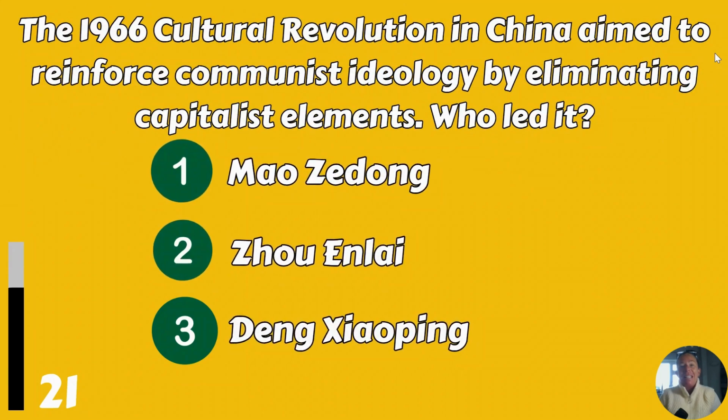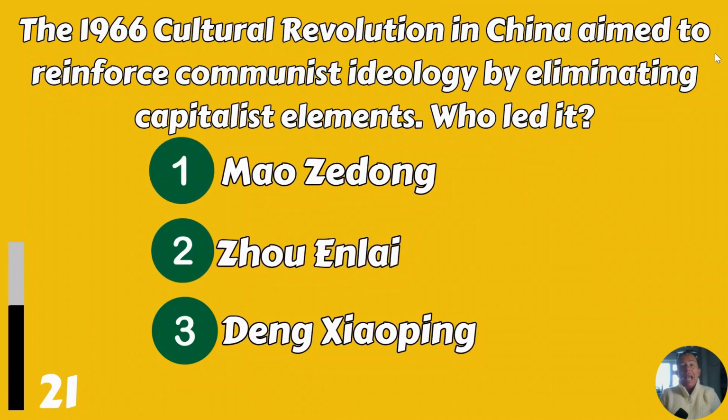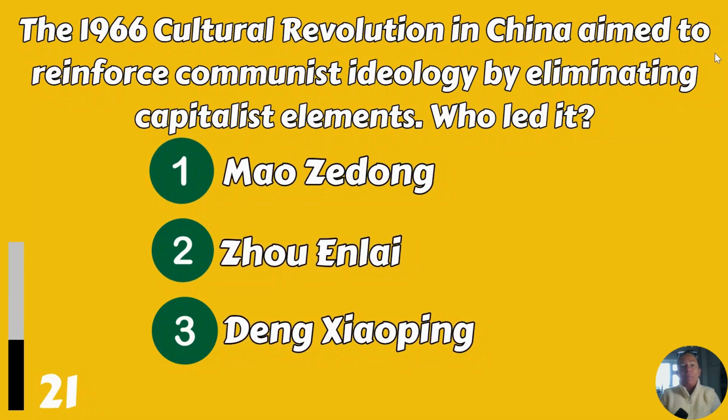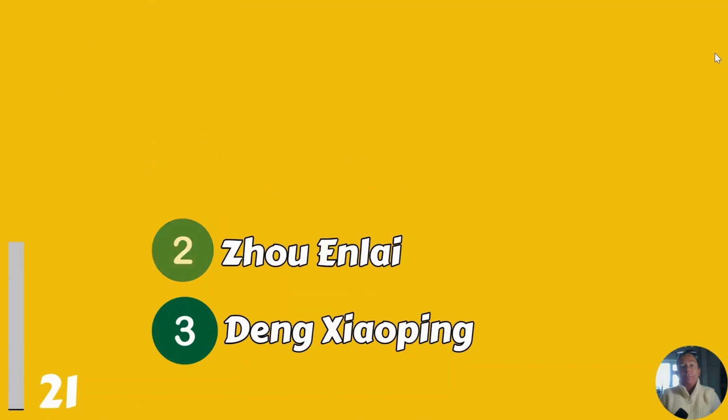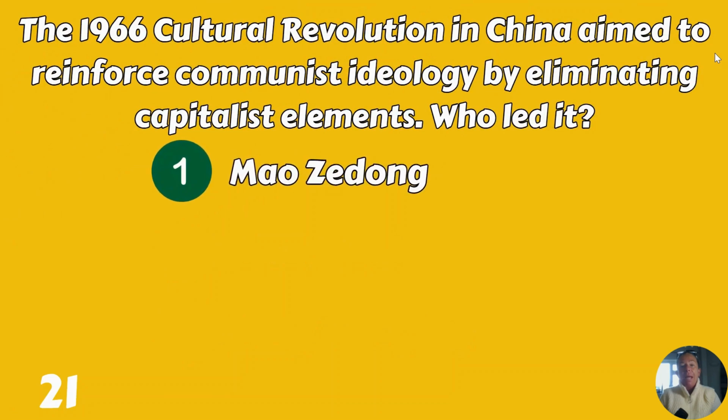The 1966 Cultural Revolution in China aimed to reinforce communist ideology by eliminating capitalist elements. Who led it? Mao Zedong, Zhou Enlai, or Deng Xiaoping? Mao Zedong.